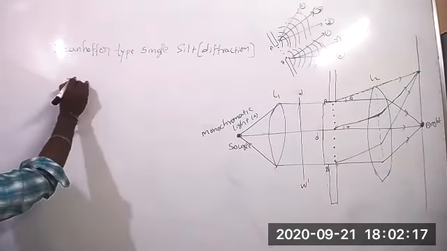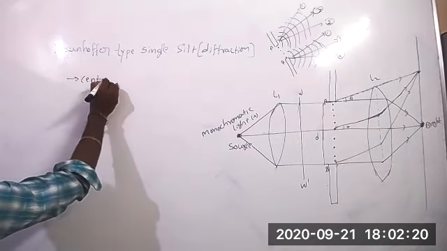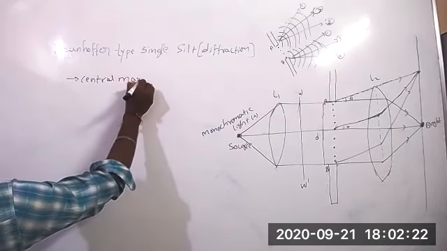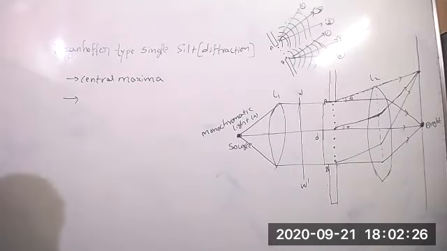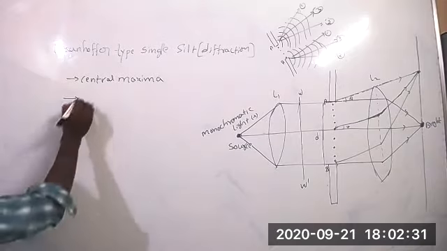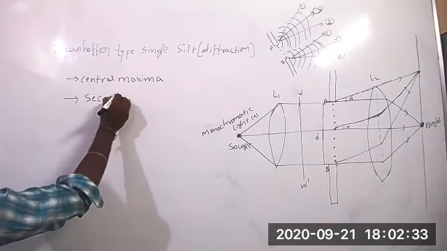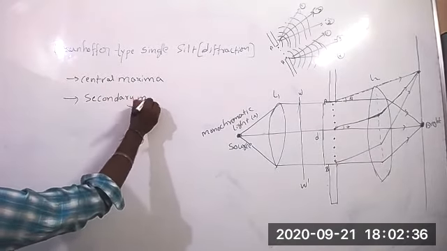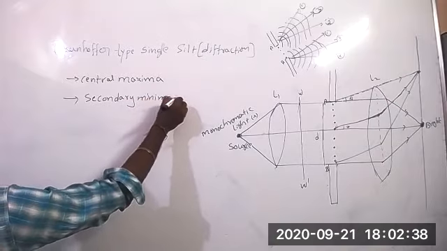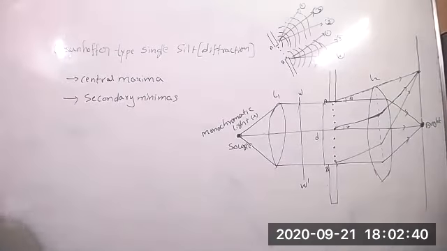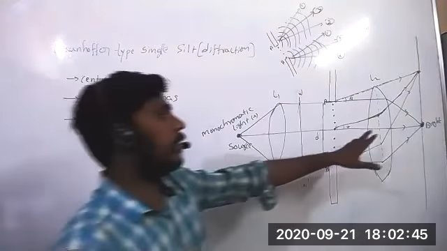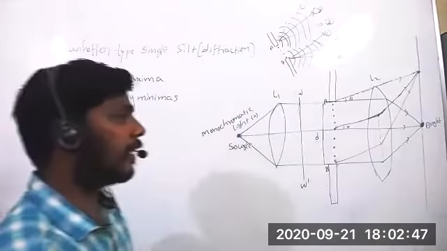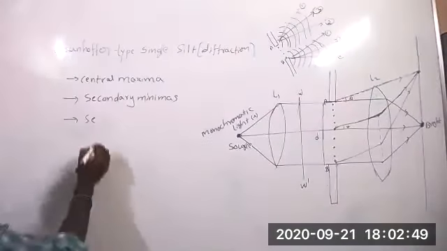Central maxima. When the central maximum will form, where it will form, we have to discuss here. Secondary minima. Secondary maxima also. Already centrally there is a bright spot, so any other bright one we get will become secondary.